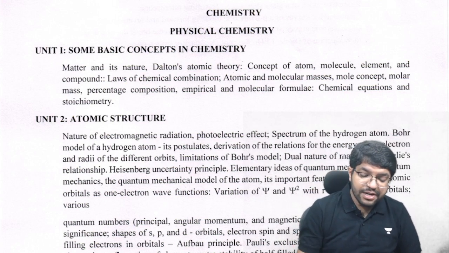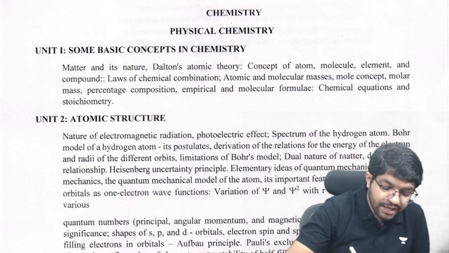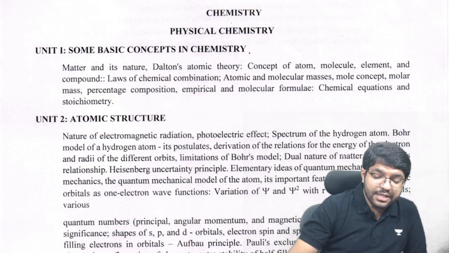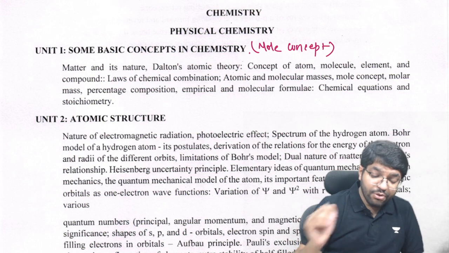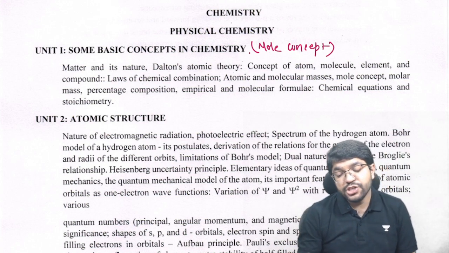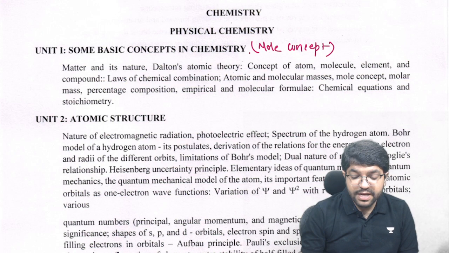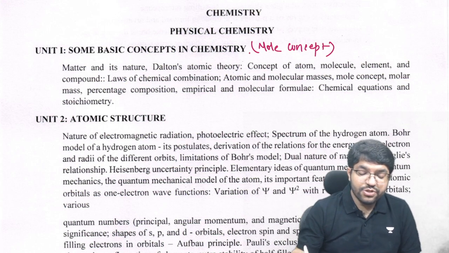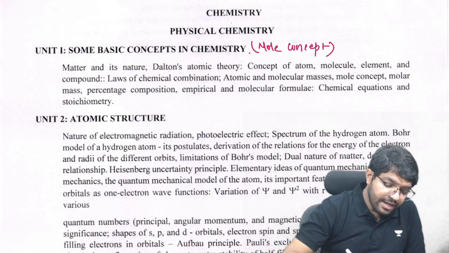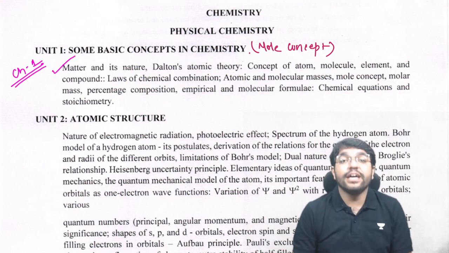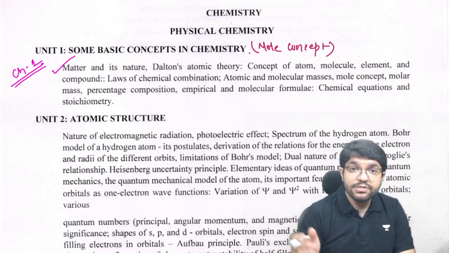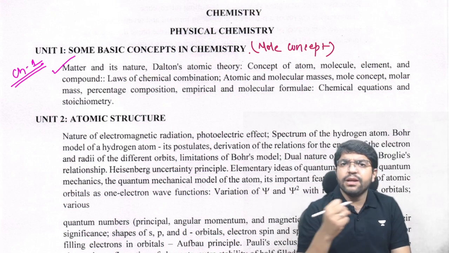Correct. Now you see here, some basic concepts of chemistry, which is called mole concept: concept of atom, molecule, element, compound, laws of chemical combination, mole concept, molar mass, percentage composition, chemical equations and stoichiometry. This means chapter 1 is part of the syllabus, where you deal with the entire mole concept, the concentration terms, limiting reagent, empirical formula, molecular formula.